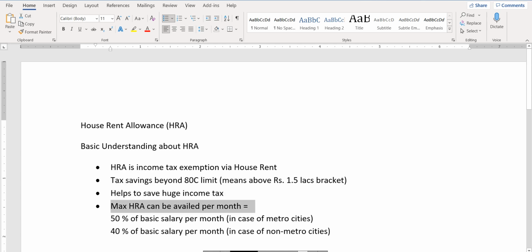Now, how much can you avail per month? If you are living in Delhi, Mumbai, Calcutta or Chennai, then you can avail 50% of your basic salary per month. And if you are living in a non-metro city then you can avail 40% of your basic salary.